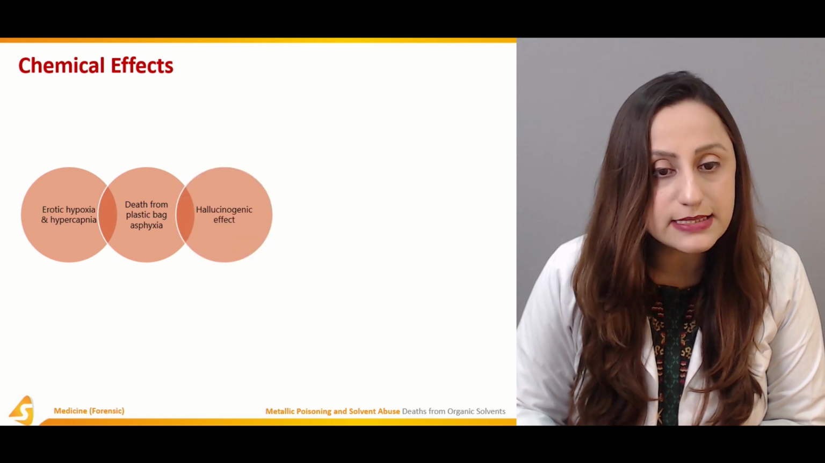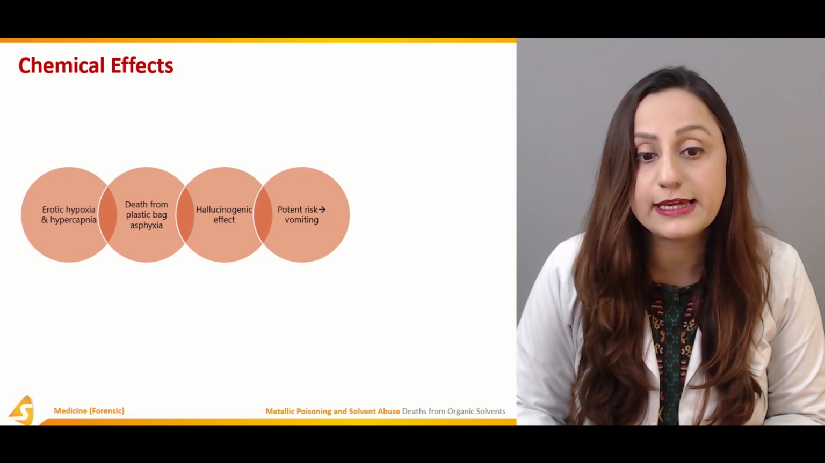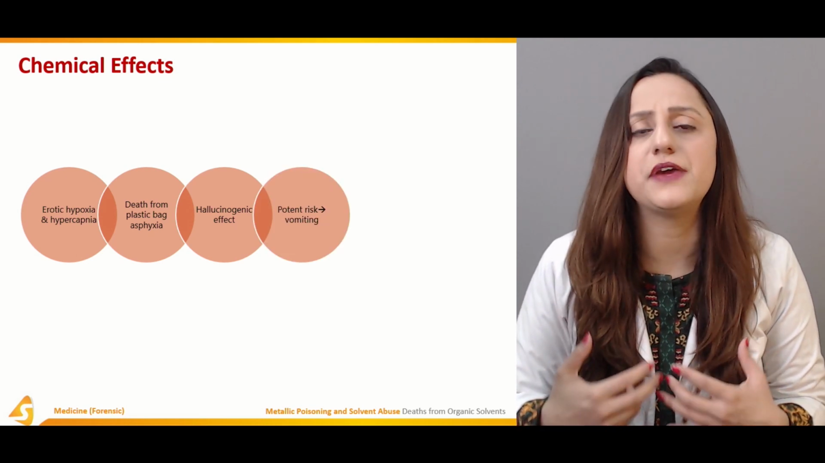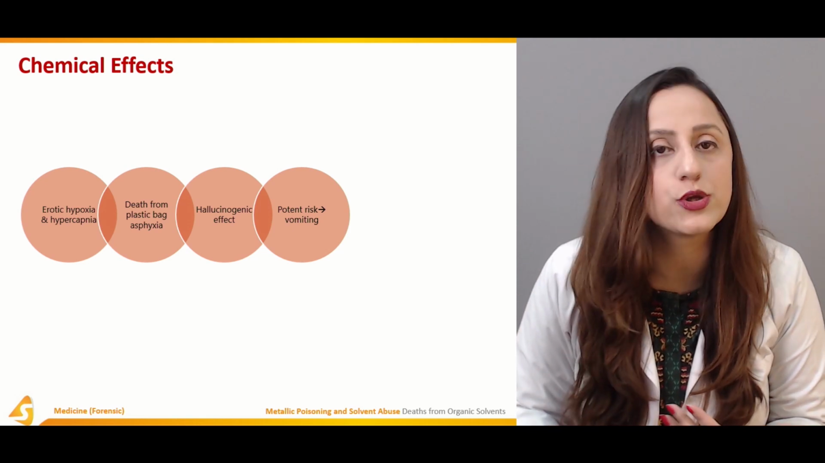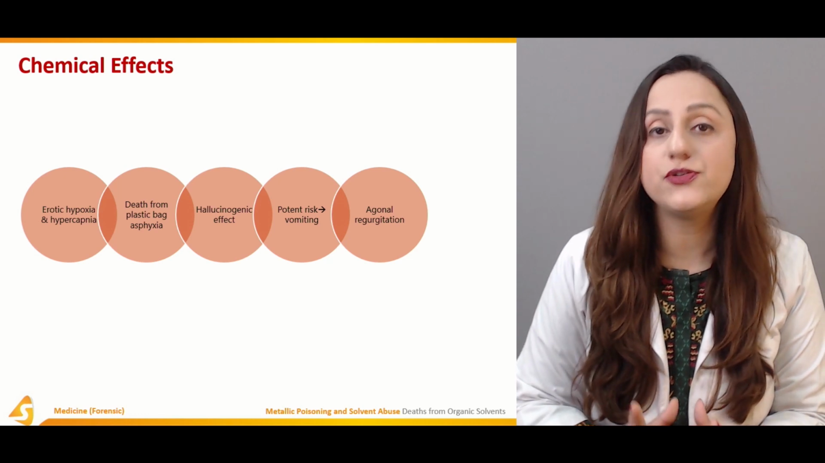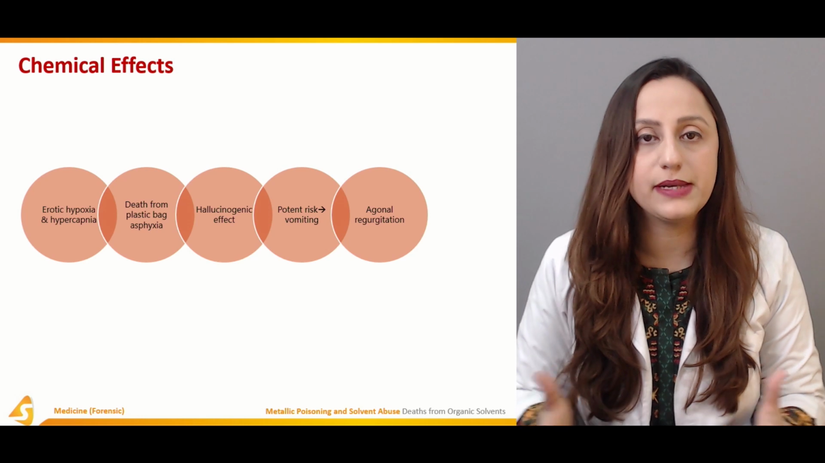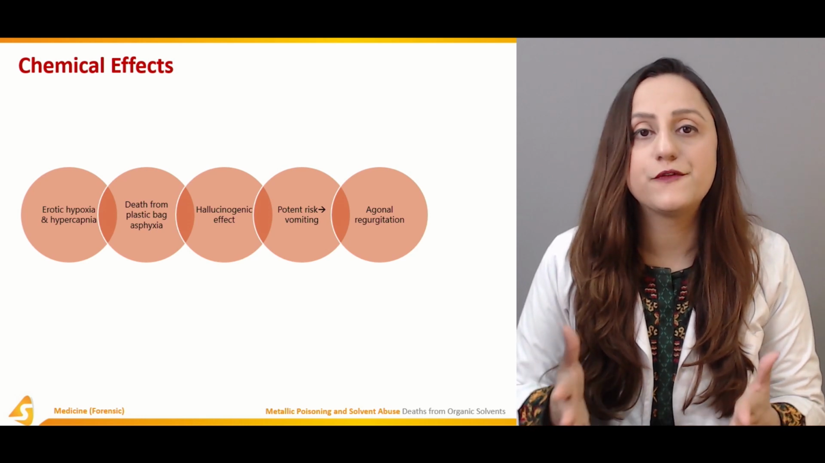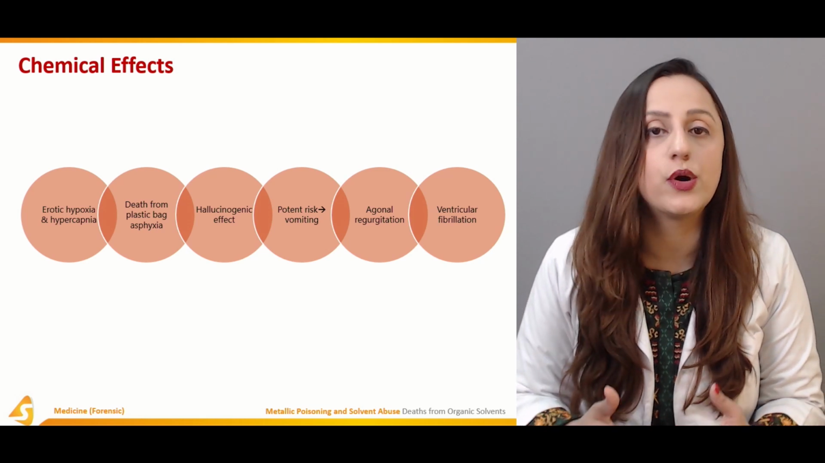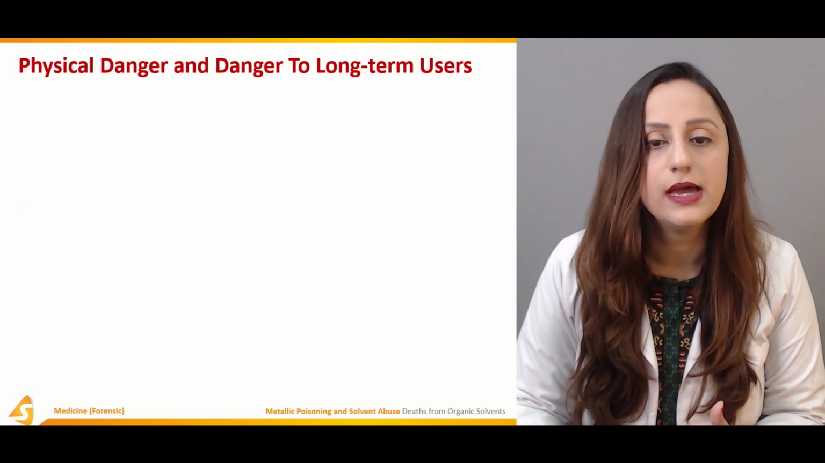The death from plastic bag asphyxia is one of the factors. There will be a hallucinogenic effect and the potent risk of vomiting, a nauseating phase. Then there will be a vomiting phase that is going to be observed in such cases. Then we'll have the agonal regurgitation. As well as, if we can couple it with the vomiting effect, there'll be a phase of regurgitation as well. And then we'll have ventricular fibrillation, or we can have cases of arrhythmias being observed